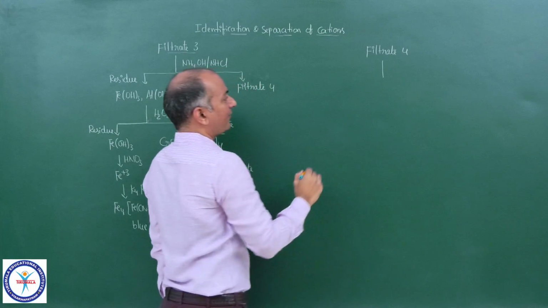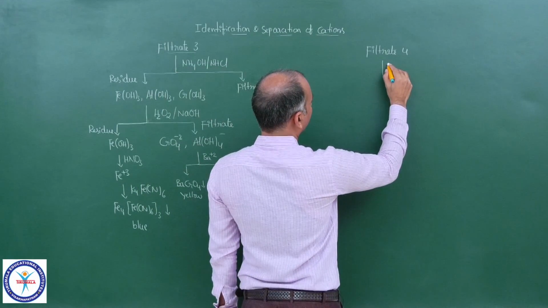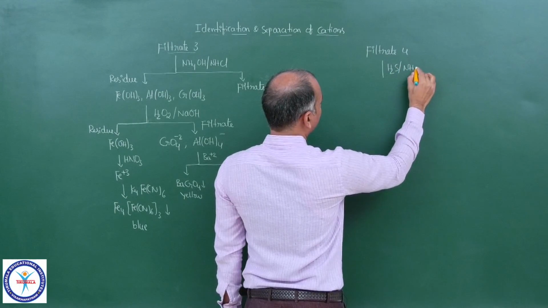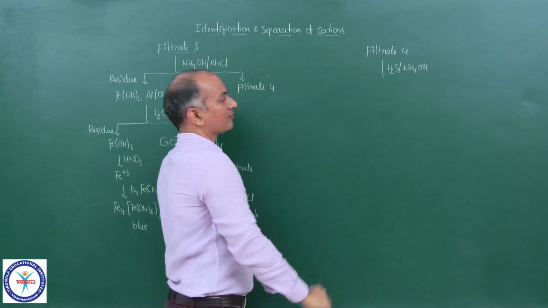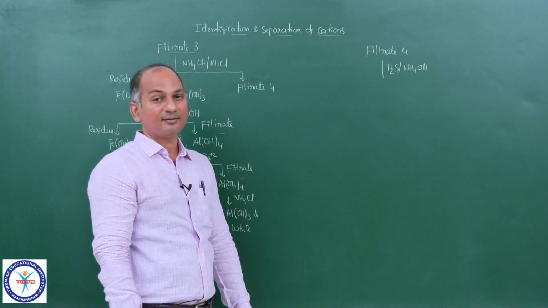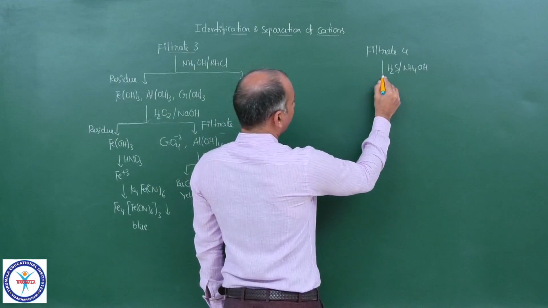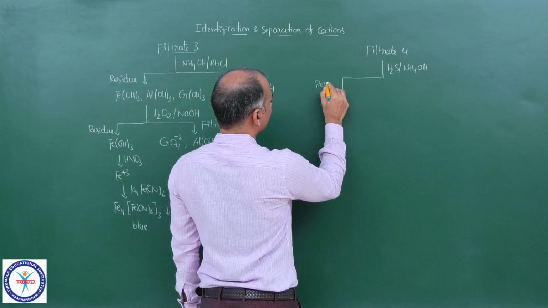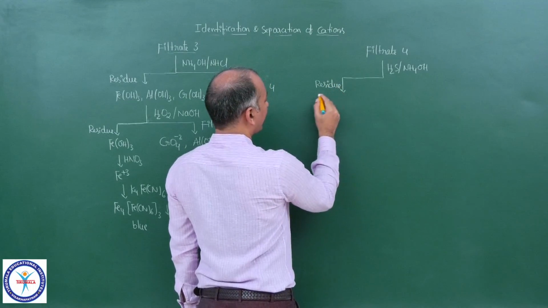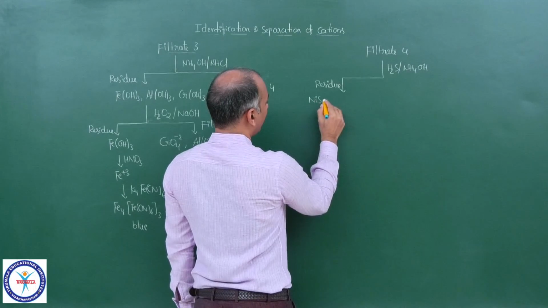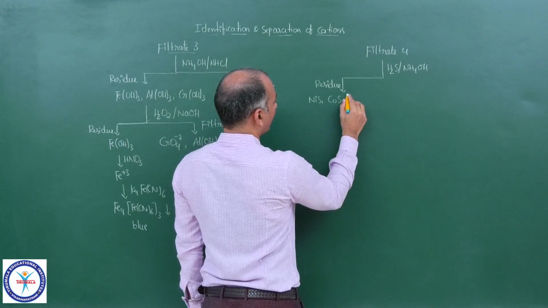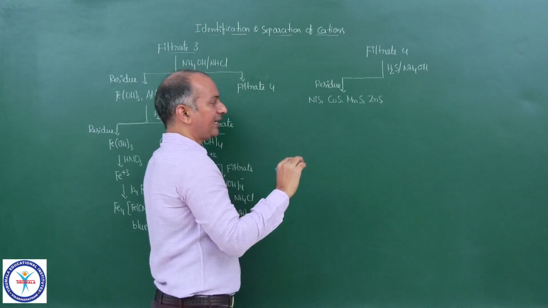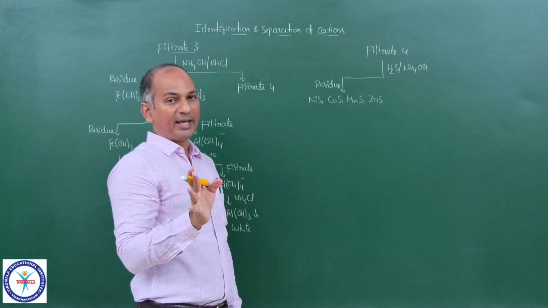Now to this filtrate, let me add H2S in the presence of NH4OH. Adding H2S in basic medium, what happens here is you will get a residue, and that residue contains group 4 cations. One is NiS, second one is CoS, third one MnS, and fourth one ZnS. MnS is pink in color, ZnS white in color, and the other two black in color.